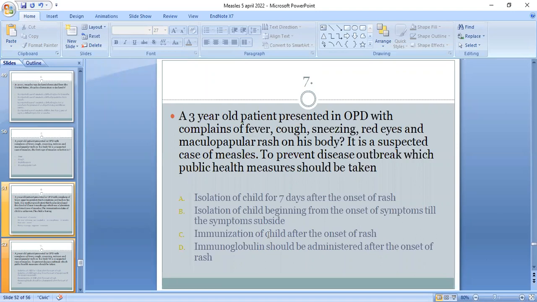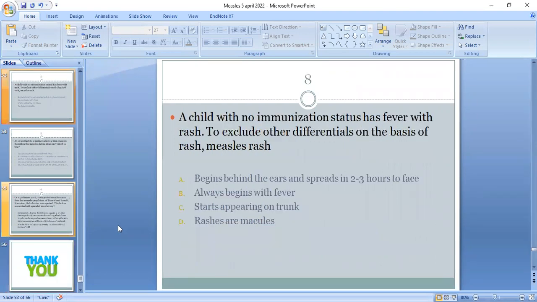Immunization is given 2 to 3 days after the rash, and immunoglobulins, if immunization cannot be given, are given on day 3 after the exposure.